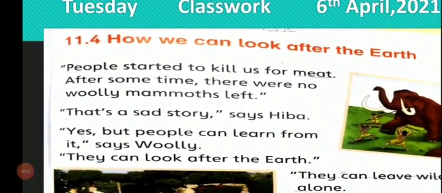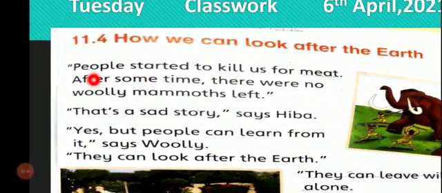Okay students, the very first line is, people started to kill us for meat. First of all, underline people, P-E-O-P-L-E, people. Then underline started, S-T-A-R-T-E-D, started. People started to kill us for meat.